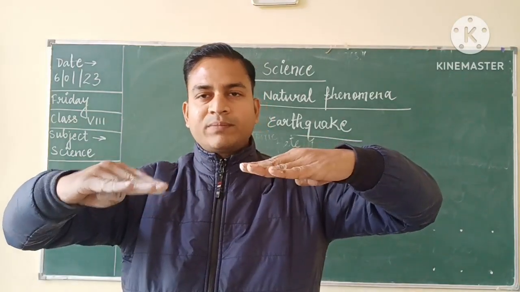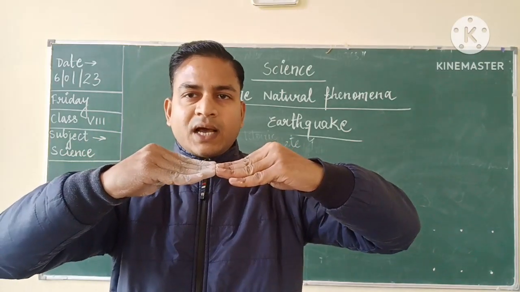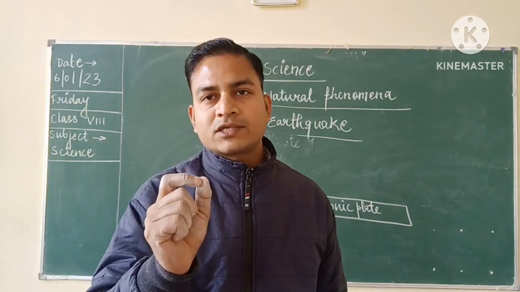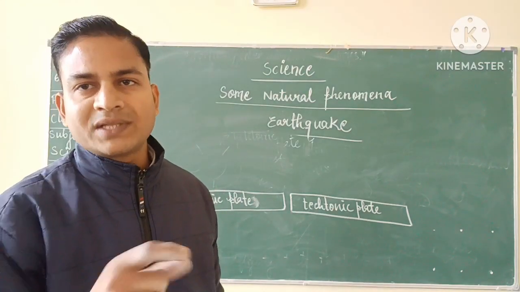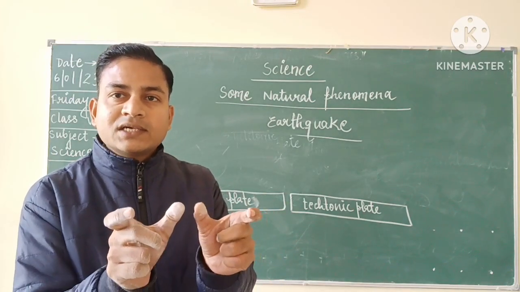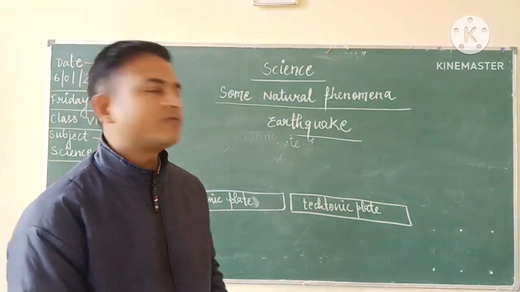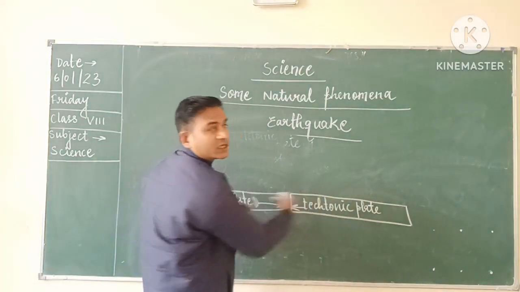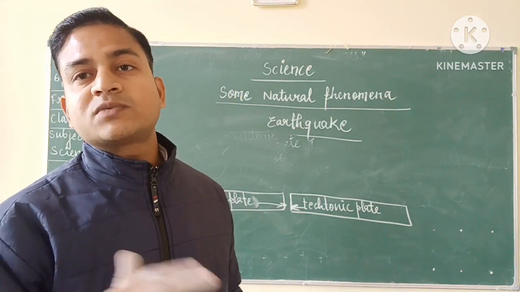Okay, suppose this is one tectonic plate, this is another tectonic plate, and suppose they are compressing against each other. Due to this, what happens? Stress is getting developed. And when this stress or the force increases, this stress or force creates seismic waves. Okay, what it creates? It creates some waves which are called as seismic waves. Suppose this tectonic plate and this tectonic plate, they both are approaching towards each other. So due to this, when the stress is going to increase, the seismic waves will be formed.